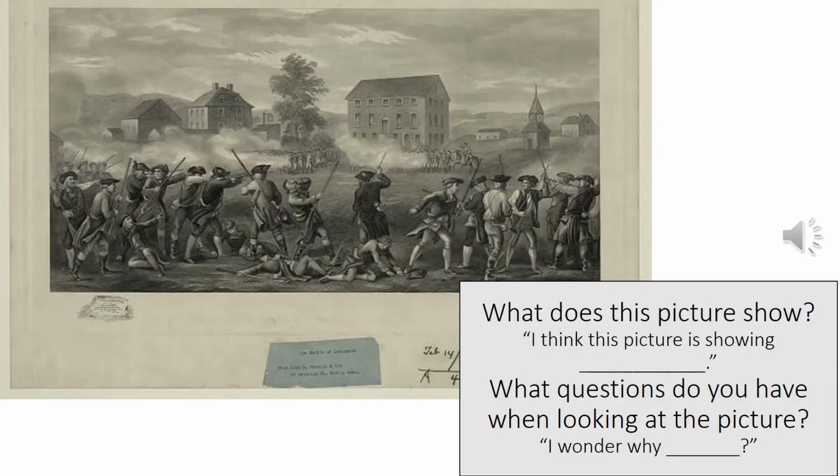Okay, this next picture or poster depicts the Battle of Lexington, which we also heard about in that short video earlier. You can see it's a battle between the British and the colonists, or now as they were called, the Patriots, or the Americans. And you can see different things happening in the front. You see the Americans fighting against the British, who are in the background. You might now think about some other questions that you have while looking at this picture.